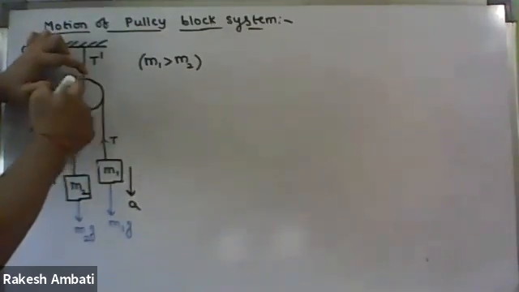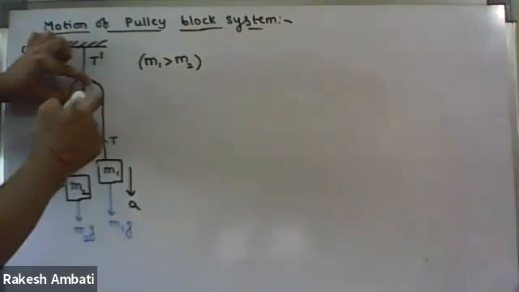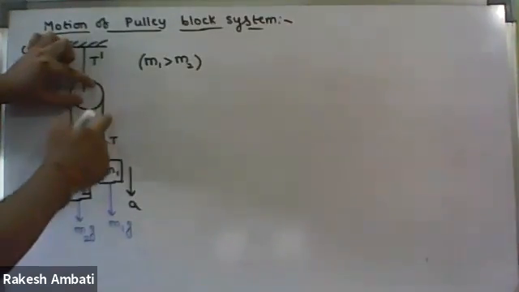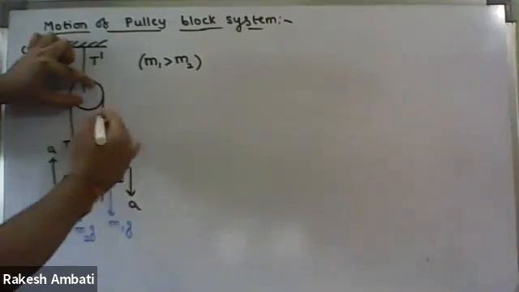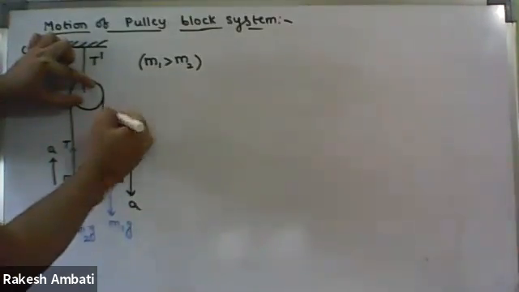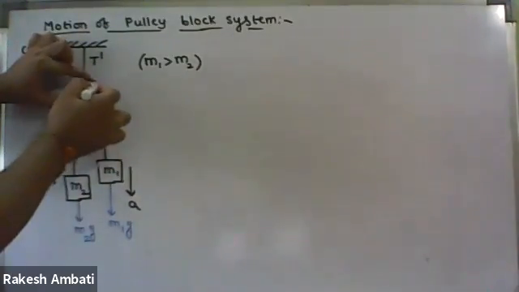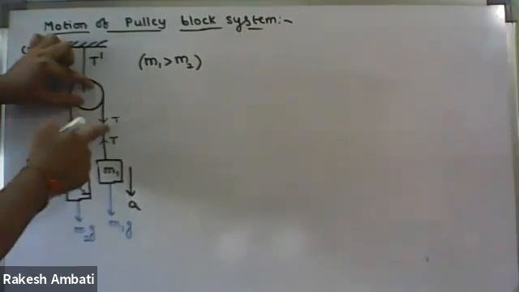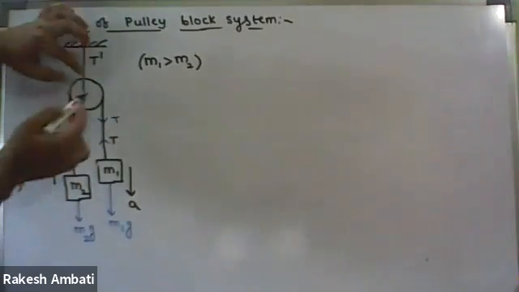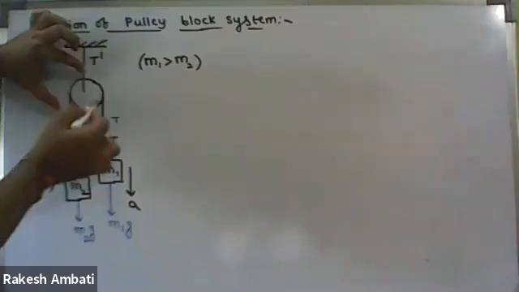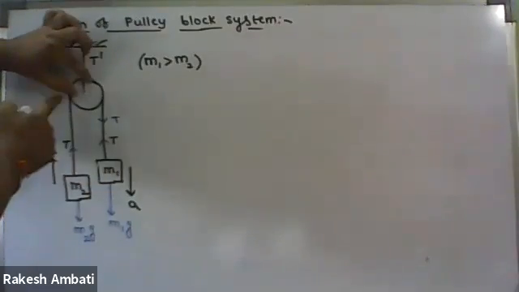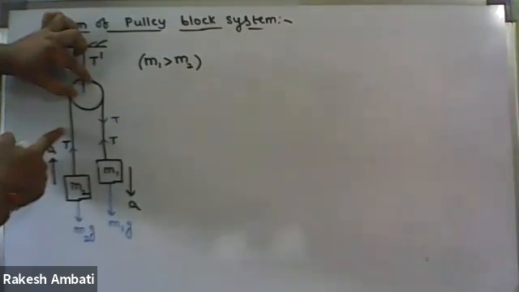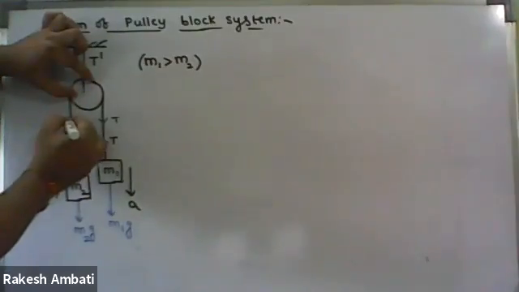Downwards. Why? Because if this is the body, the tension force is away from the body along the string. Same thing, if this is the body I'm taking, on this side the direction of tension force is downwards again.